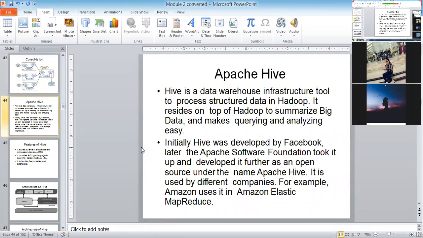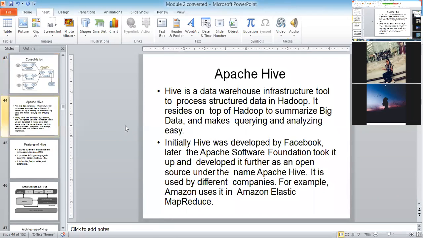Now let us see one more ecosystem. One more ecosystem in Apache, that is nothing but Hive. Hive is a data warehouse infrastructure tool. You know what is the meaning of a data warehouse? Where actually all the data is going to be stored.